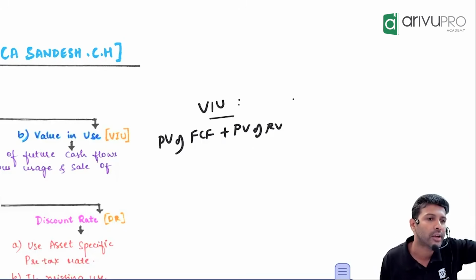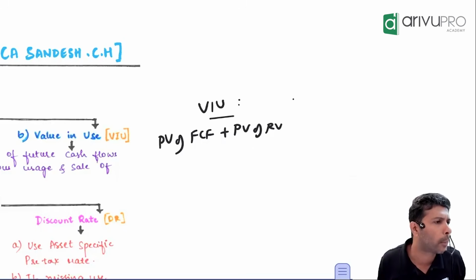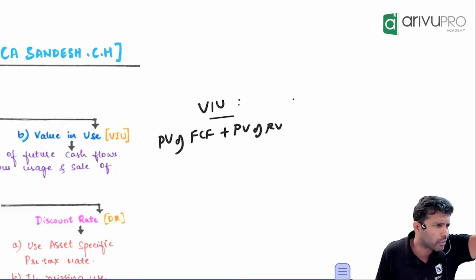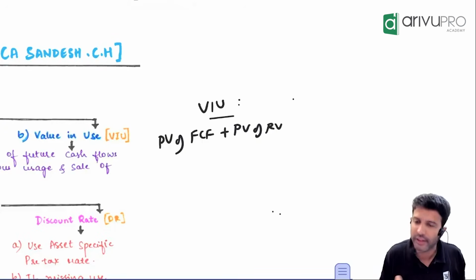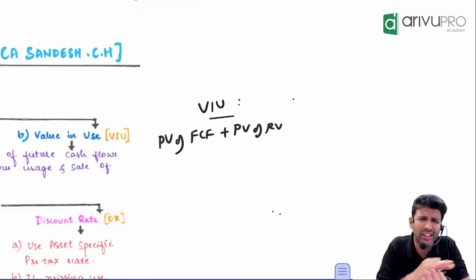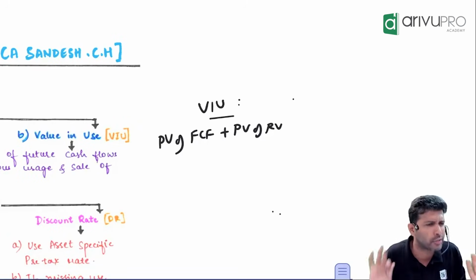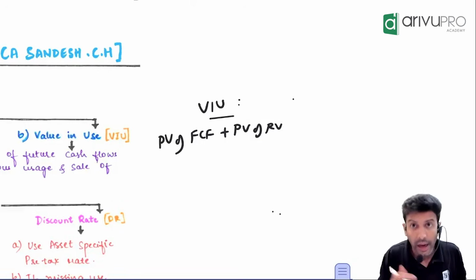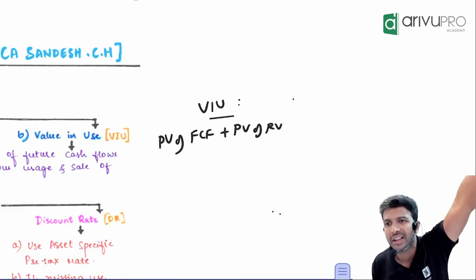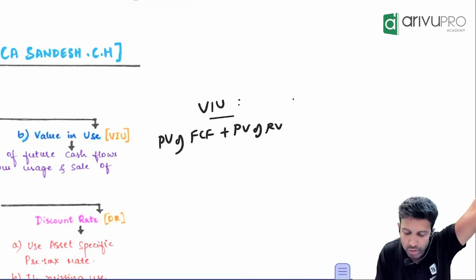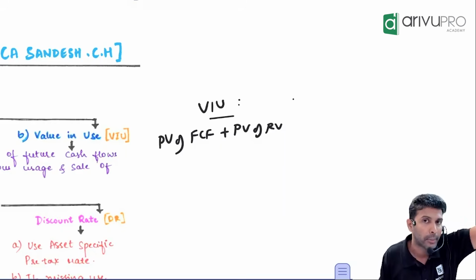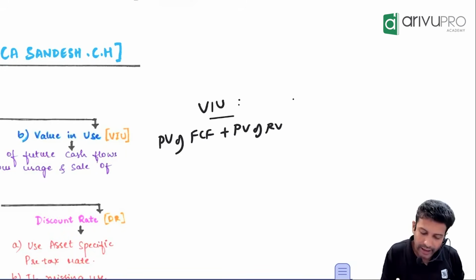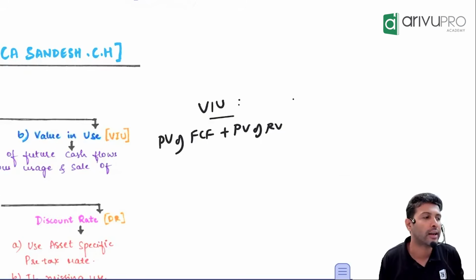And after 5 years, what will I do? Once this has reached its limit, I will scrap it off. So take that present value of residual value also for this calculation. Because once the usage limit is reached, we just sell it off for some amount. That is also cash flow. That is also benefit. Take that. I will sell it now or after 5 years. After 5 years. That means this residual value is today or after 5 years. But I'm doing the impairment check today. So find out the present value of this. By adding these two, you will get something called what, sir? Value in use.